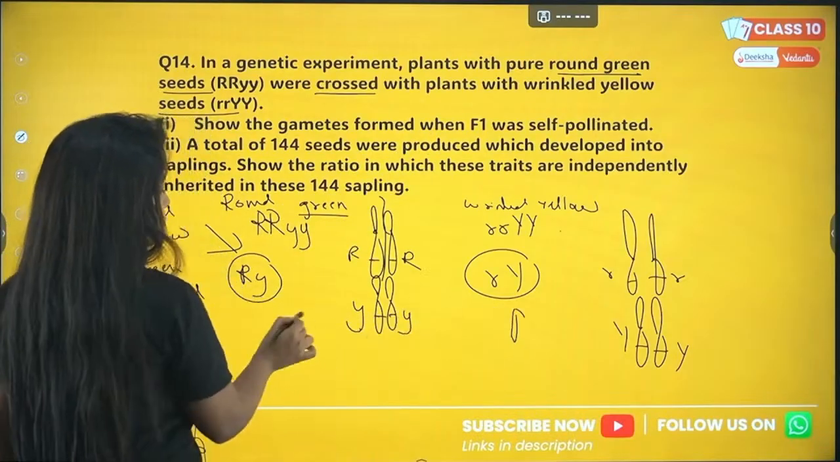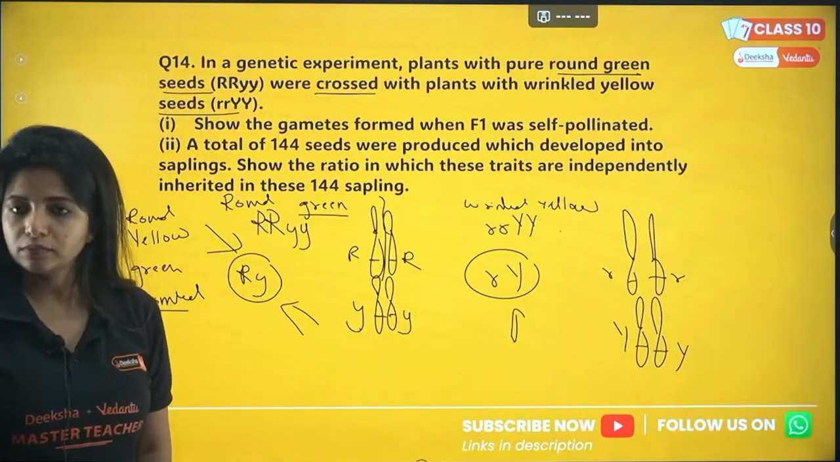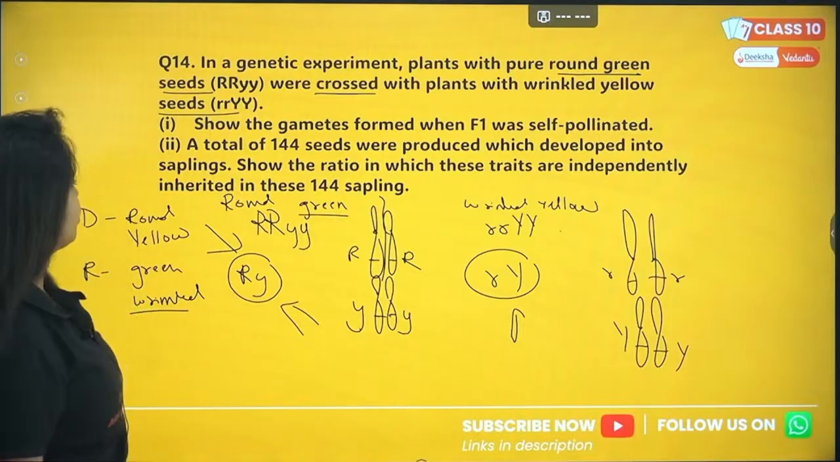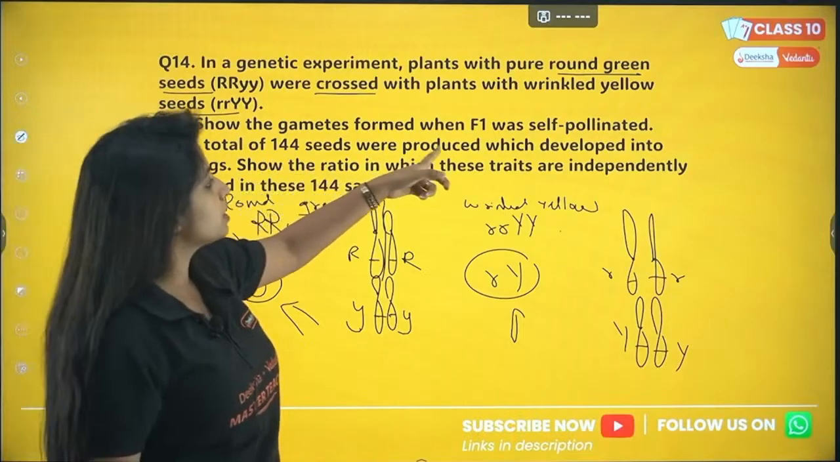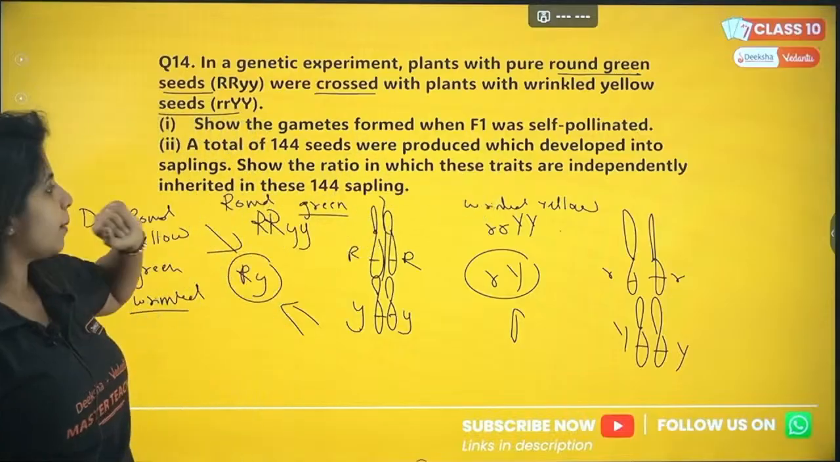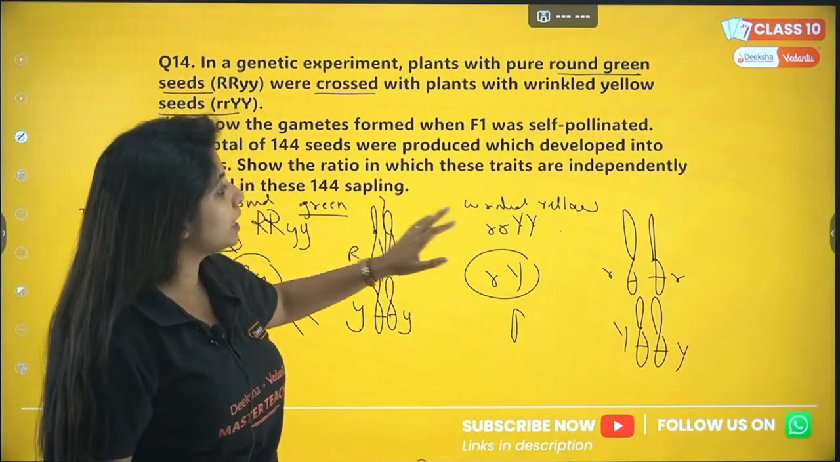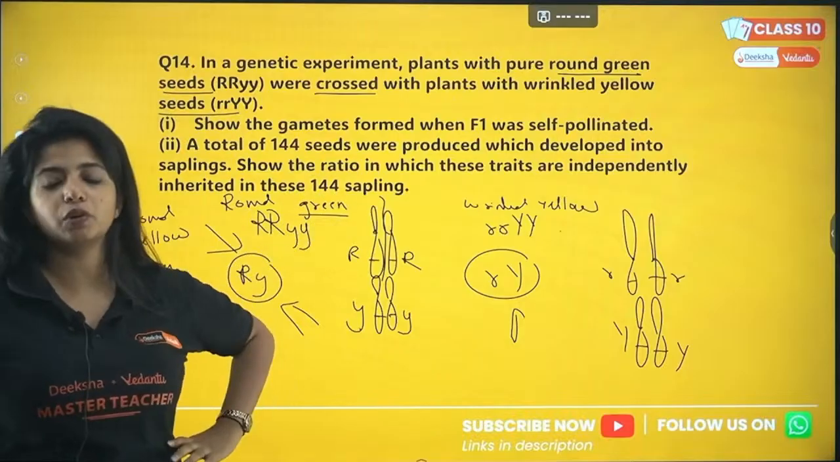It is small r, capital Y, and capital R, small y. These are the gametes. Now you are being asked: a total of 144 seeds are produced which develop into saplings. So the ratio in which traits are independently inherited in these 144 saplings.